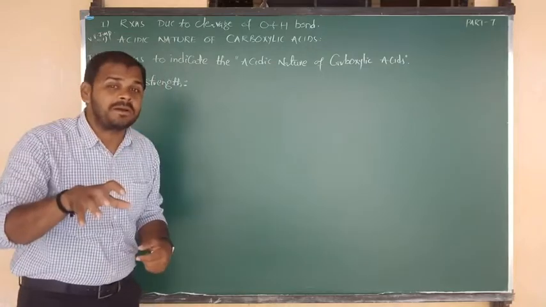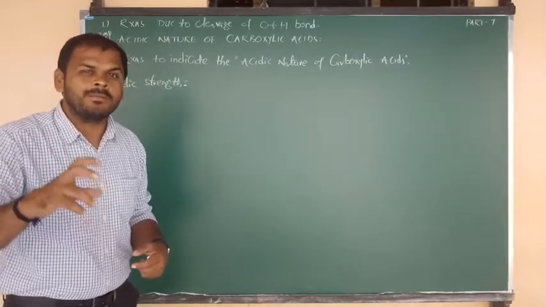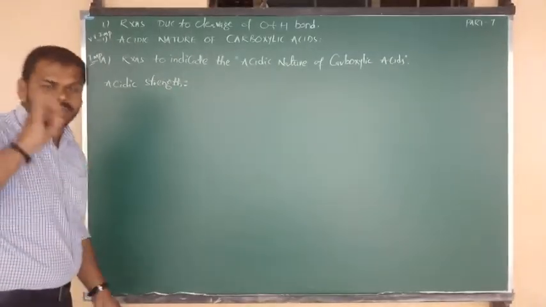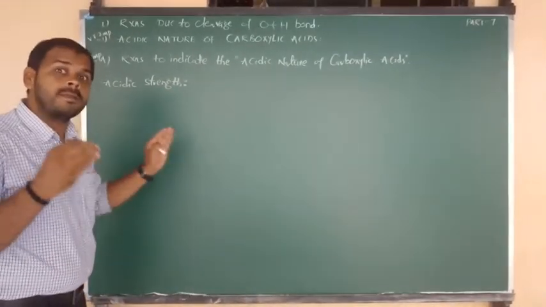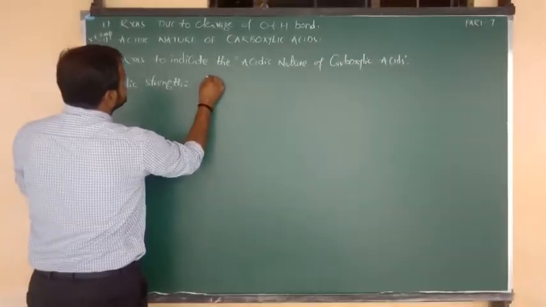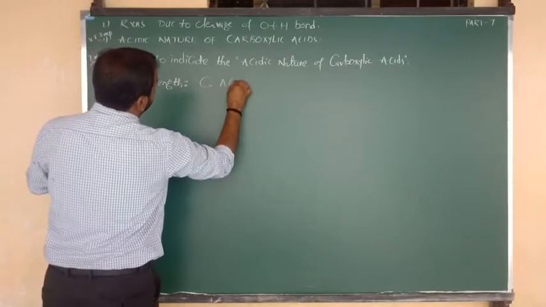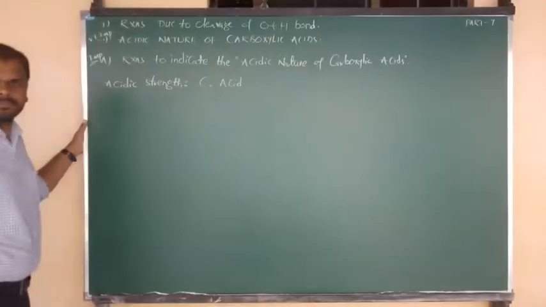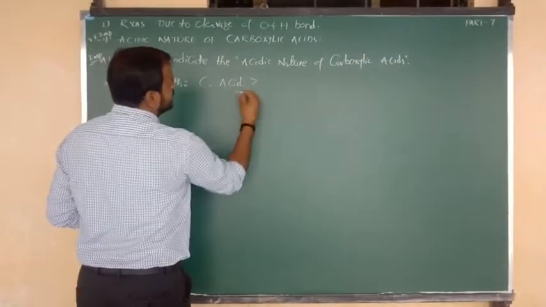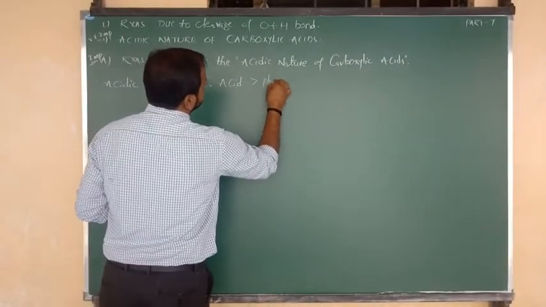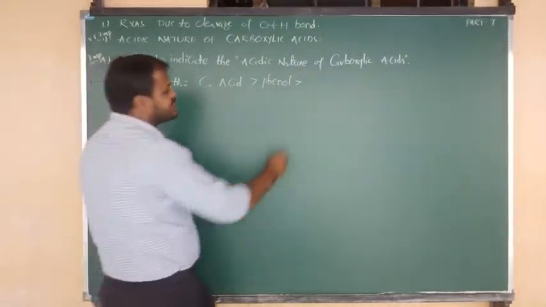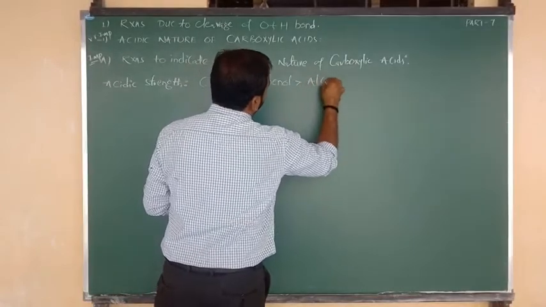Among these 3 compounds, which may contain more acidic nature? Your answer is carboxylic acids, and I will give you the proof. Carboxylic acids have maximum acidic nature as compared to phenols, and phenols have a little bit more acidic nature as compared to alcohols.